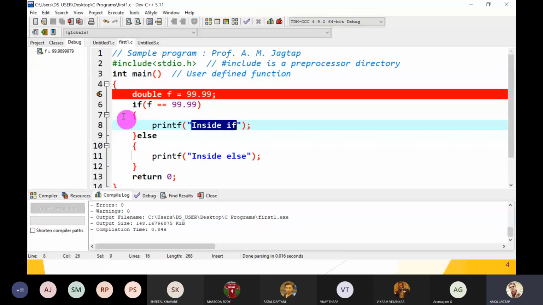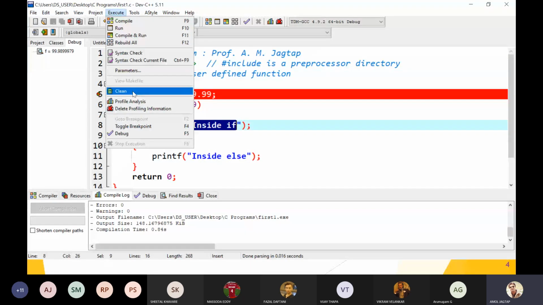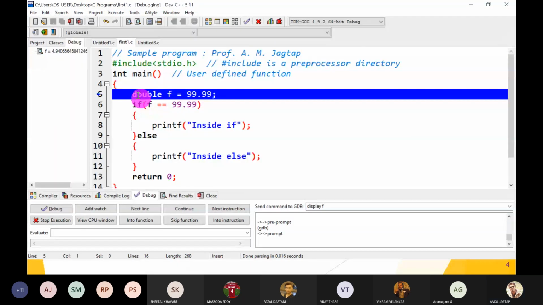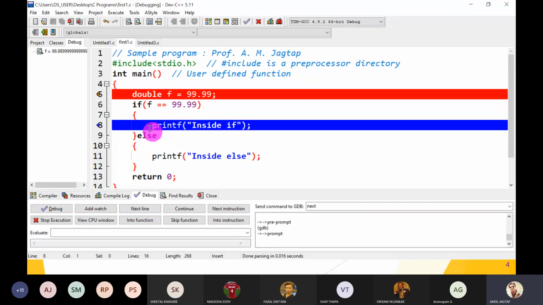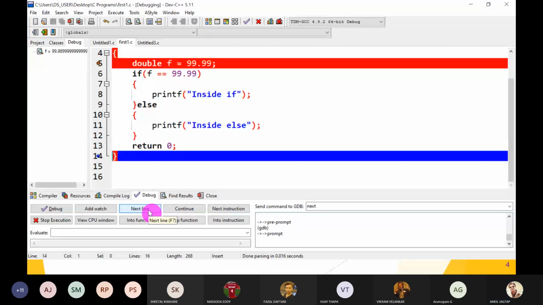You have to do debugging for that. Just go to the debug. Then next line. Here is the representation of your double value which is stored in the F variable. Similarly, this 99.99 is saved in RAM in this format only. So this is equal, so it gives you true. True means it executes the body of the if statement. So next line, it executes printf inside if, return 0. Then stop execution.